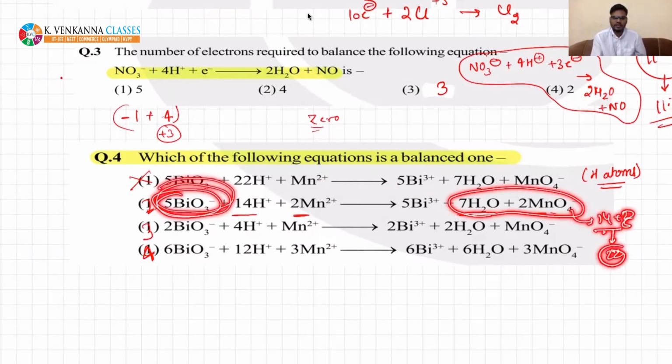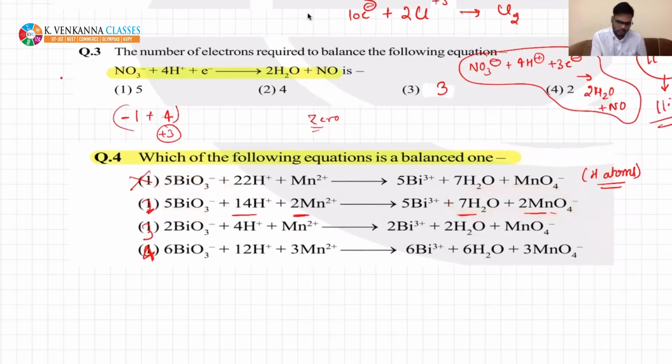Check. On the left hand side it is 15. On the right hand side it is 14 plus 8, that is 22. So this is also not balanced. Check oxygen atoms. Oxygen atoms are not balanced. Always first check atoms other than oxygen and hydrogen, then you check for oxygen or hydrogen.